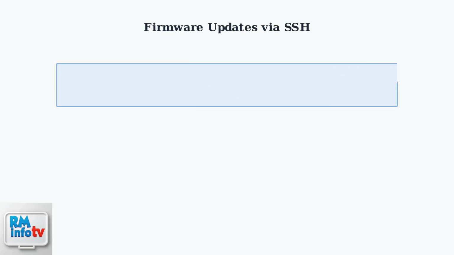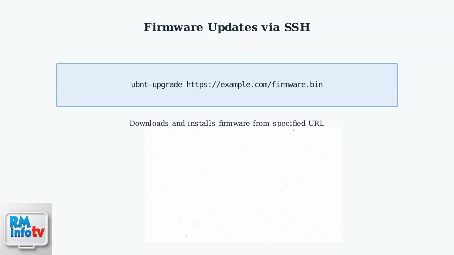SSH provides powerful capabilities for managing your UniFi Dream Router beyond basic configuration. One of the most common uses is manually updating firmware, especially for beta versions that aren't available through the web interface. The UBNT upgrade command allows you to specify a direct URL to the firmware file. This is particularly useful for installing beta firmware or specific versions recommended by Ubiquiti support.